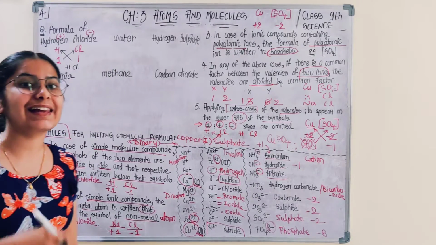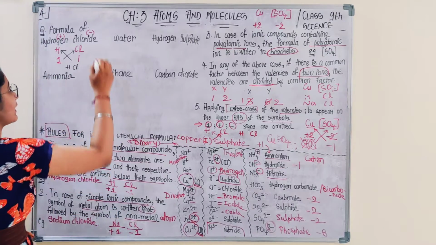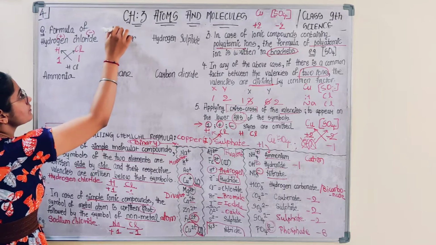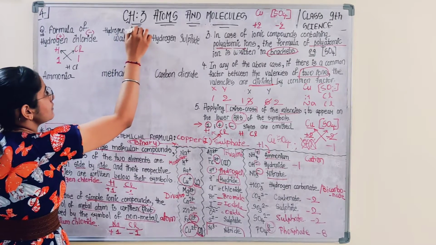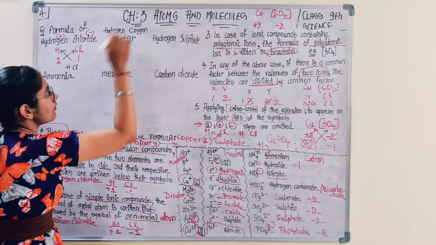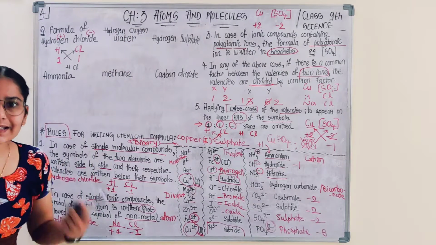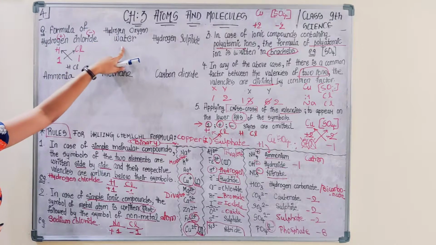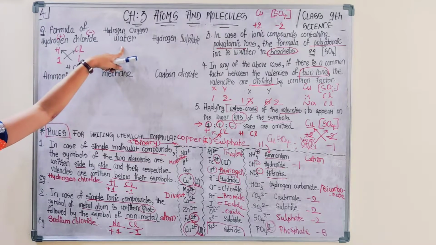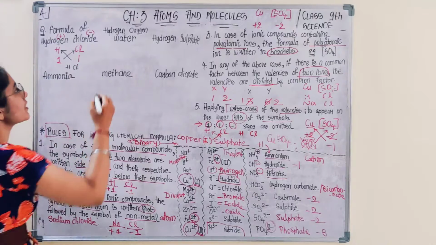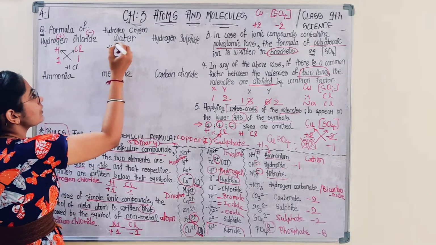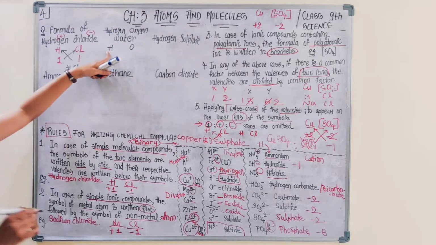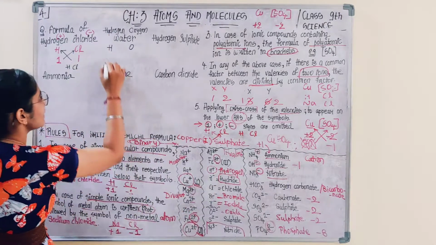Although we have solved this, we will try the next. Water. What are the elements present in water? Again, hydrogen and oxygen. Once you are able to identify the elements or atoms present in that molecule, you are able to write the symbols of those elements. For hydrogen you write H, oxygen O. Hydrogen means the valency of hydrogen is +1.